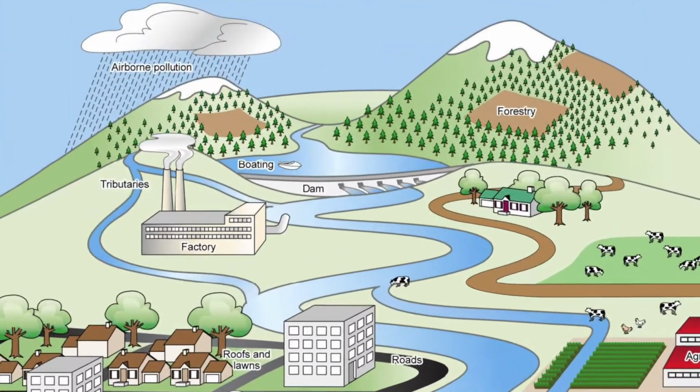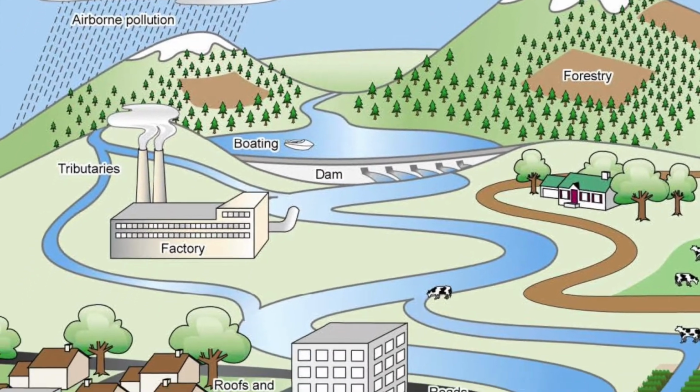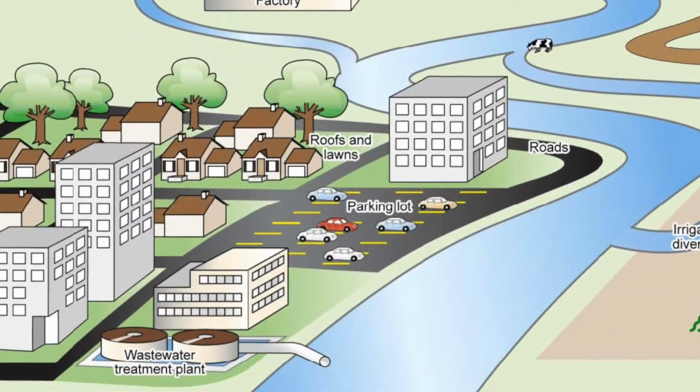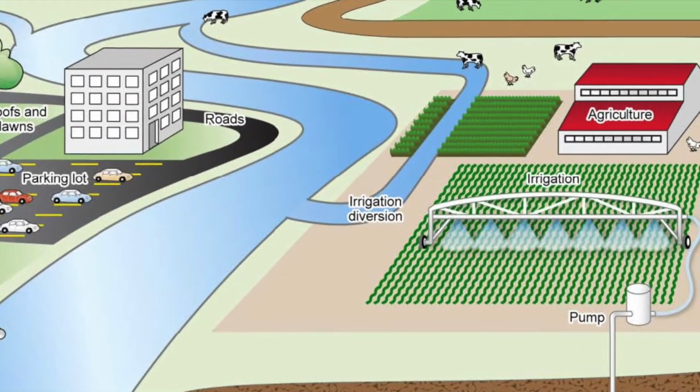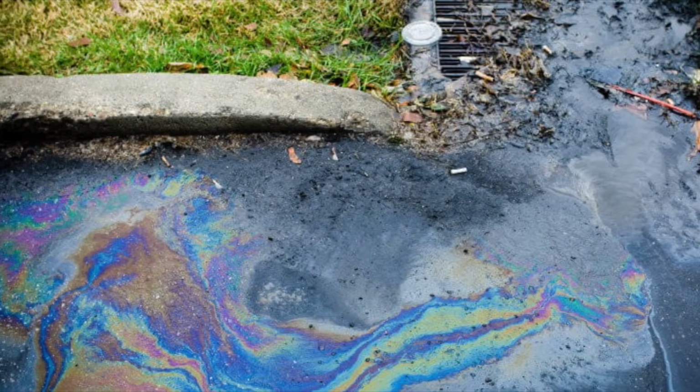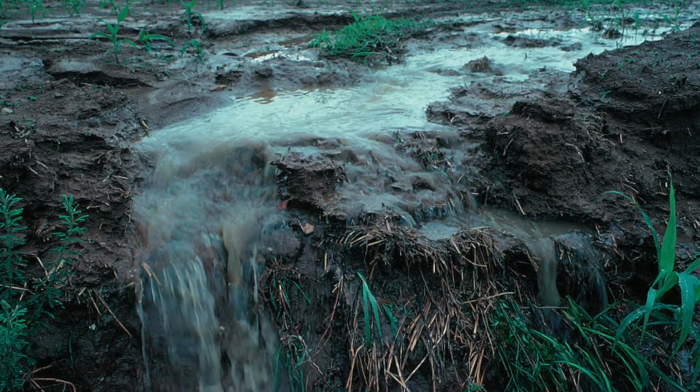Unfortunately, it isn't always that easy. Pollutants that enter waterways indirectly from rainfall or snowmelt are called non-point source pollutants. These are much harder to identify the source as runoff can come from large areas of land.